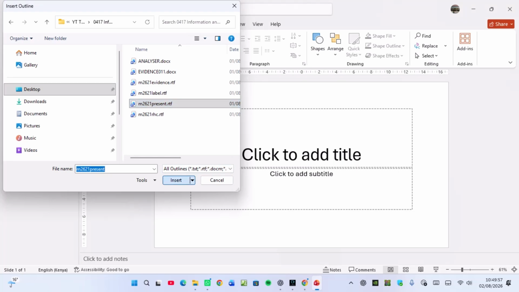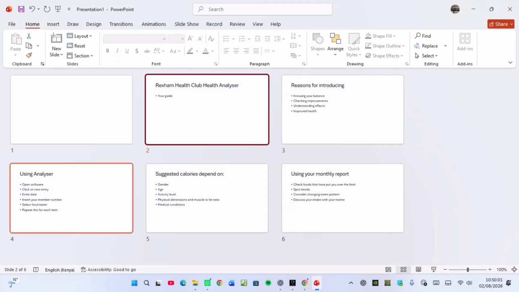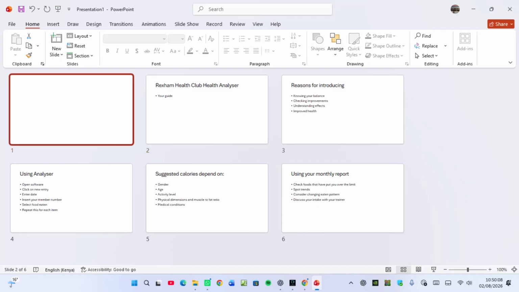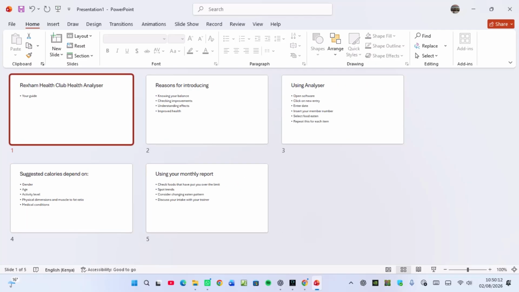And then you click on insert. And then you have to check. If you check, you will find that you have got 6 slides. Yet they talked about 5 slides. Reason, the first slide is always empty. So you right click on the first slide and then you delete it. So you have got 5 slides.